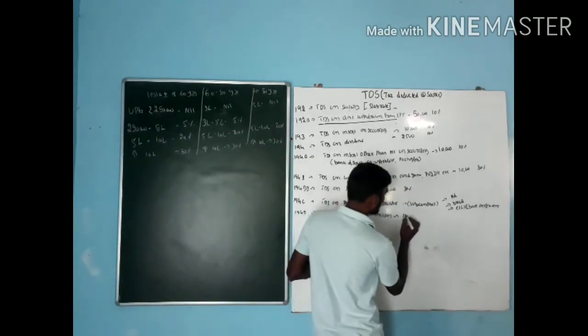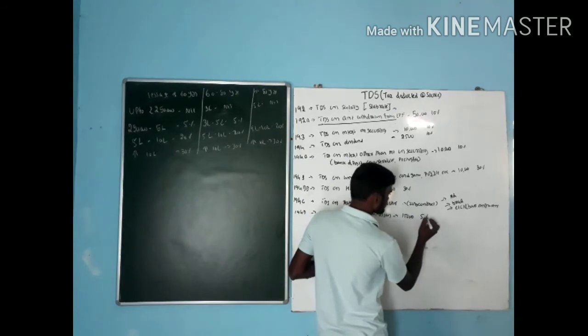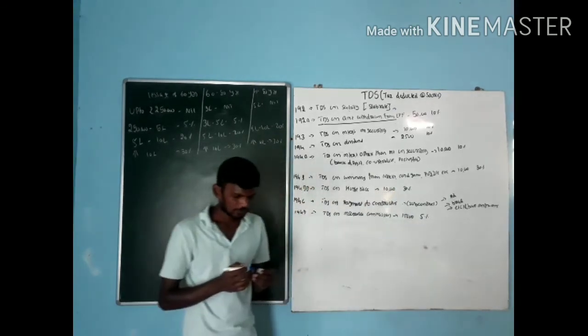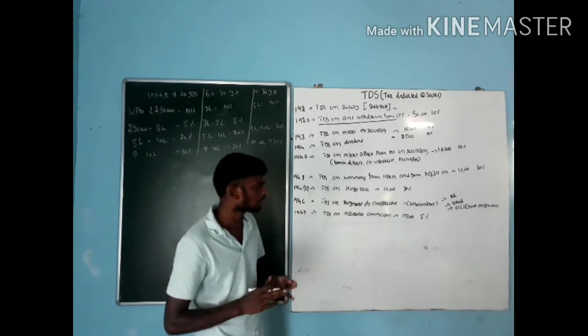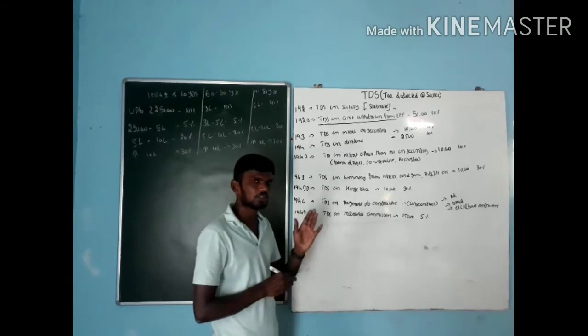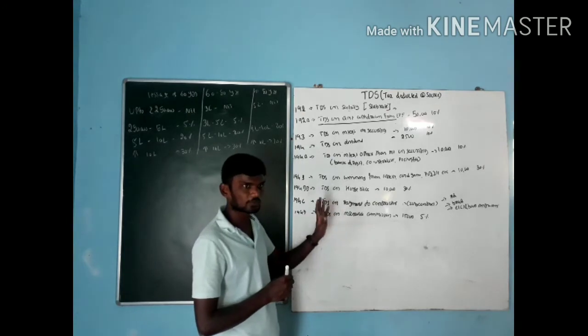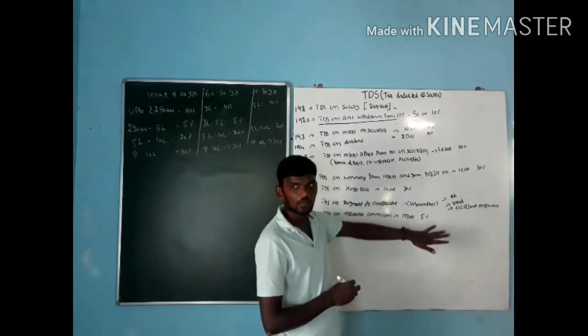The limit is 15,000. If it is more than 15,000, I have to pay 5%. But for a domestic company, usually we have to pay 10%. Usually, if it's for a domestic company, we need to go for 10%. If not, go for 15%.